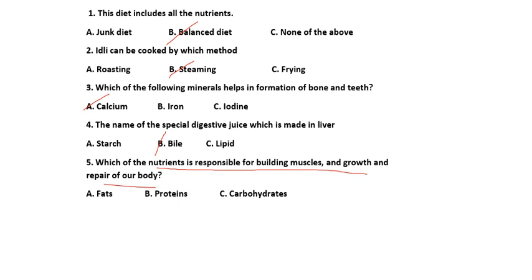Next one: which of the nutrients is responsible for building muscles and growth and repair of our body? I told you which will be helpful for the growth of our body, which builds our body. The answer is proteins. Carbohydrates and fats I told you are energy giving foods. Proteins, because they are asking which nutrient is responsible for building the muscles, growth and repair of our body. Okay, these are our answers. You can check them.